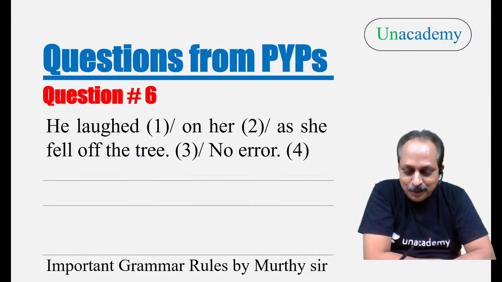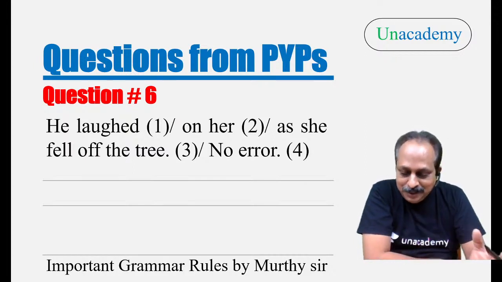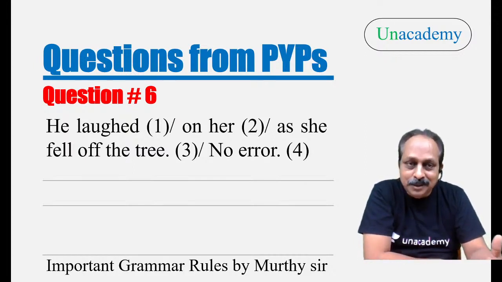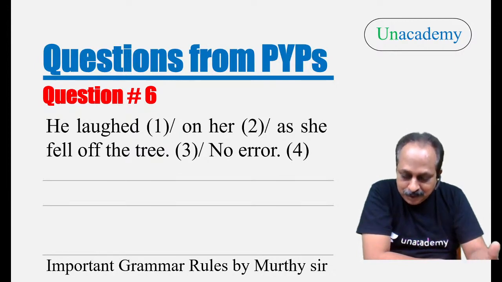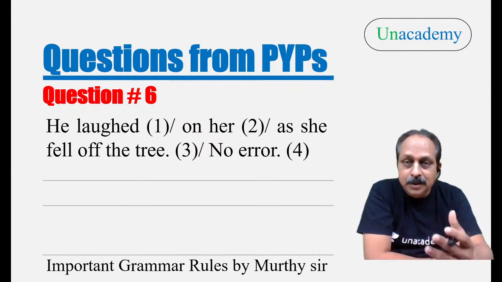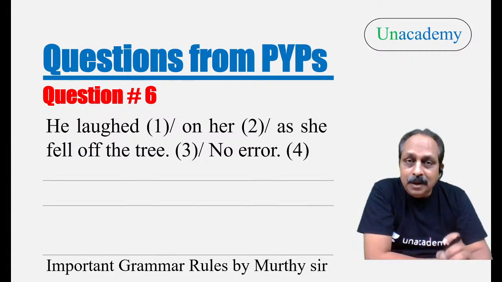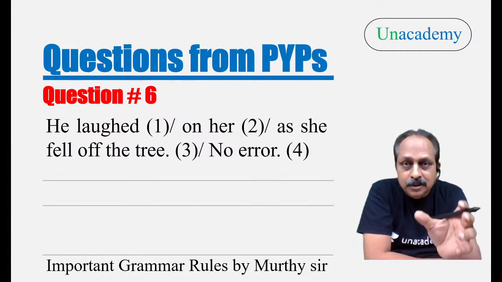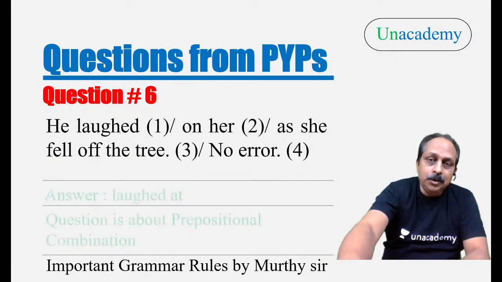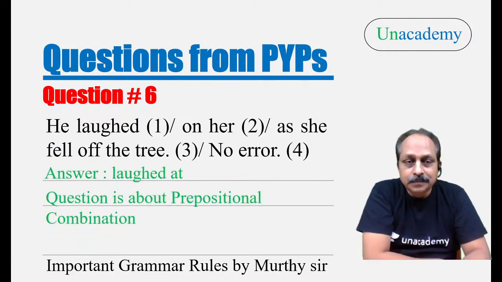Absolutely right, Prithvi Raja. Now tell me, where is the error? An easy one, question number 6. I see Prithvi Raja has answered, and Shubham also, Ravi Teja, and Govinda. A lot of students, I'm sorry if I missed a few names. He laughed at her, laughed at someone. So this goes with prepositional combination. What is the answer? Laughed at.